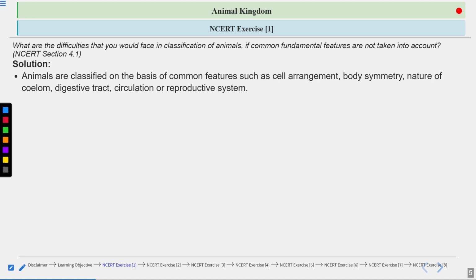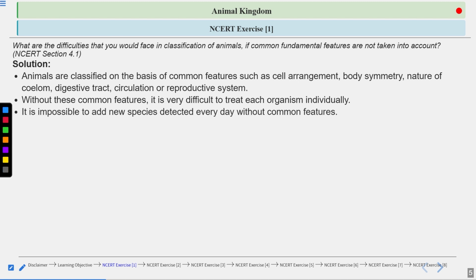What are the other things? Let us see that. Without these common features, it is very difficult to treat each organism individually. We cannot treat the organism individually without taking these features into account.